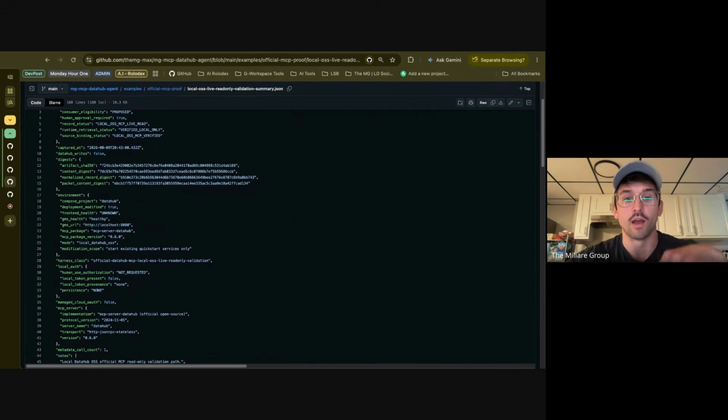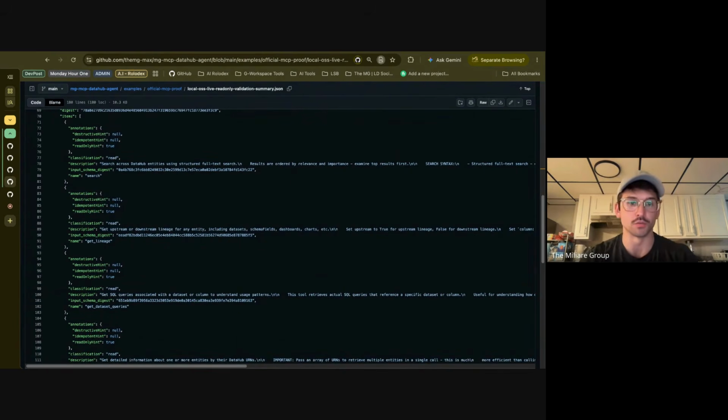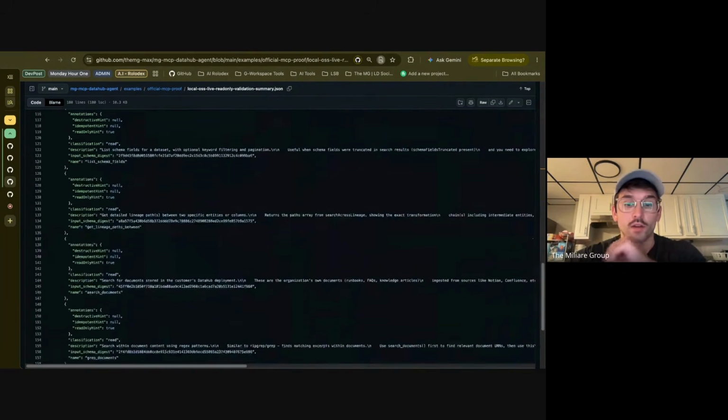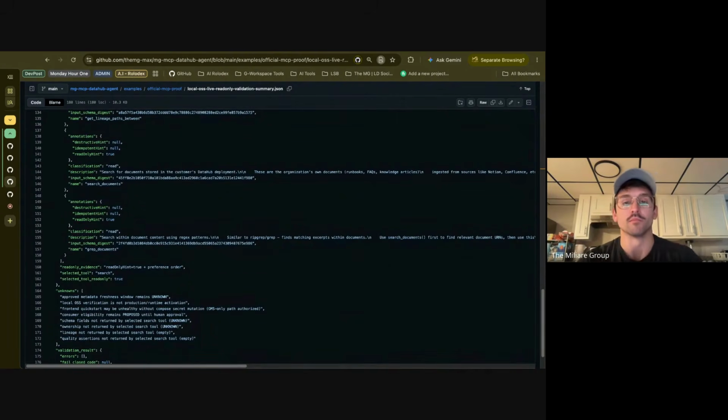We separately validated the real integration against local DataHub OSS using the official mcp-server-datahub server. That validation is committed here as a public proof rather than running the live path for the video. The MCP server exposed 8 tools. Our validation selected the server annotated read-only search tool and performed exactly one attributable metadata retrieval. The result is classified verified local only, and it does not claim production activity.